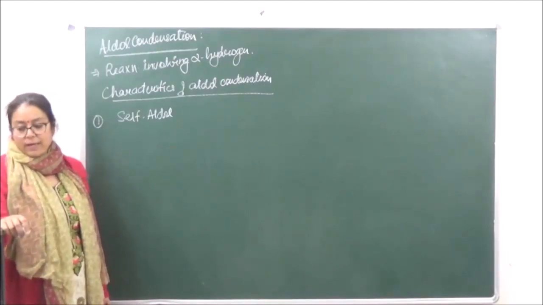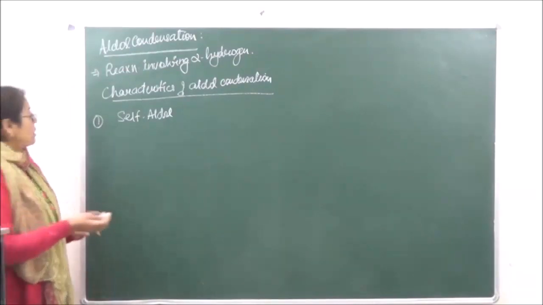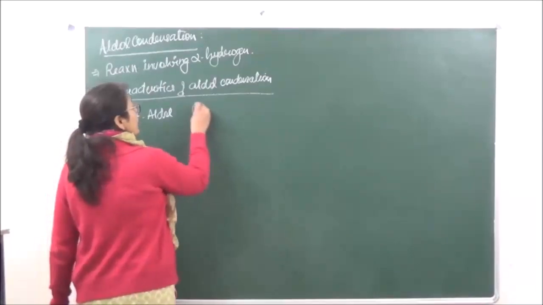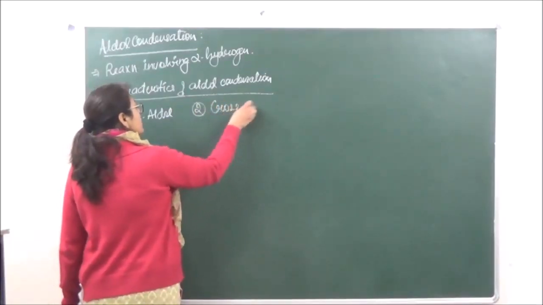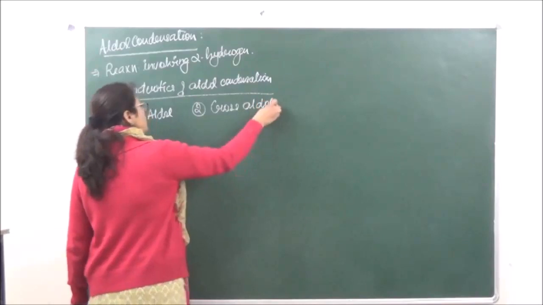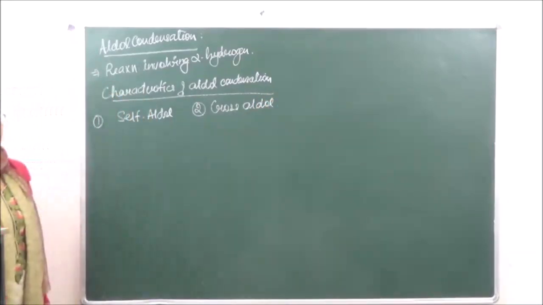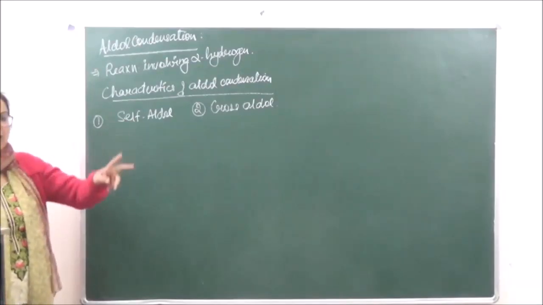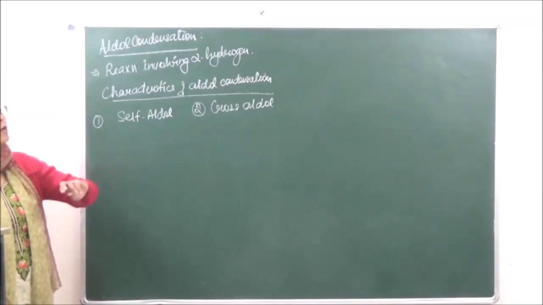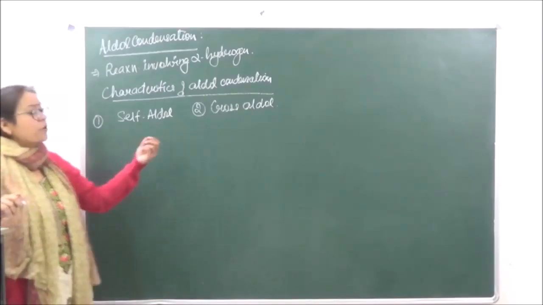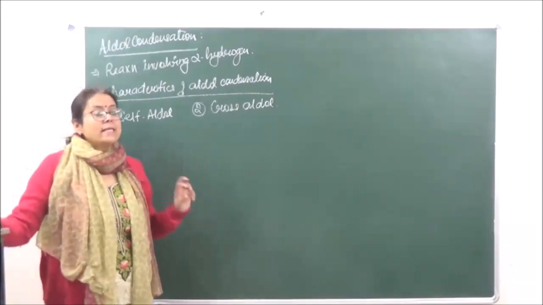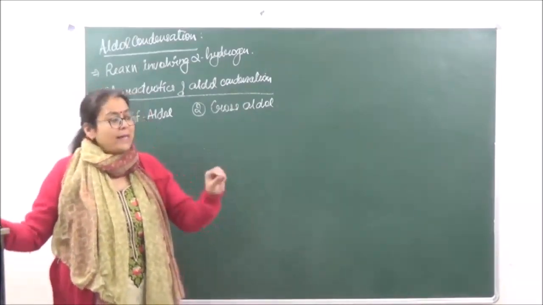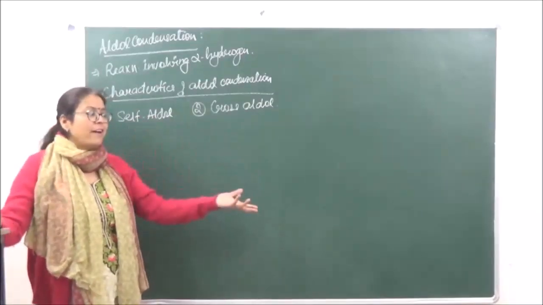The second type we have is cross-aldol condensation, which will take place between two different molecules. So if we're doing self-aldol condensation, it has to be both aldehydes or both ketones. If you're doing cross-aldol condensation, it can take place between one aldehyde and another kind of aldehyde.